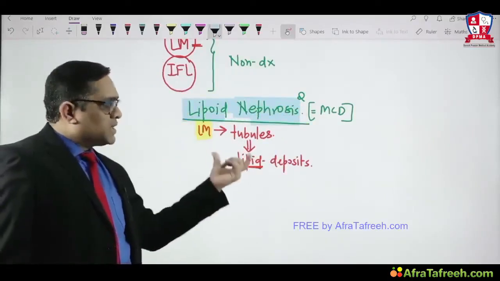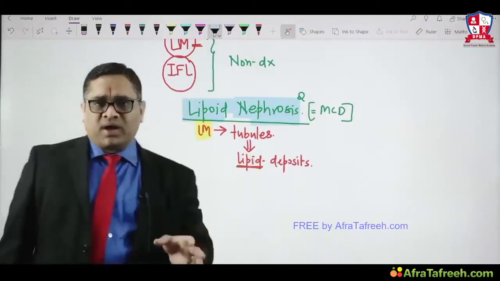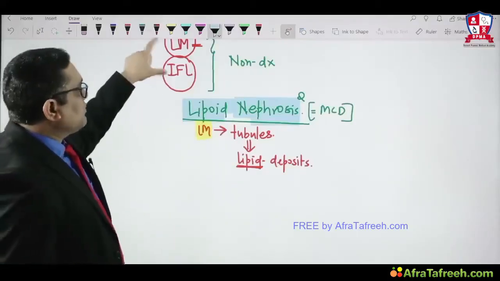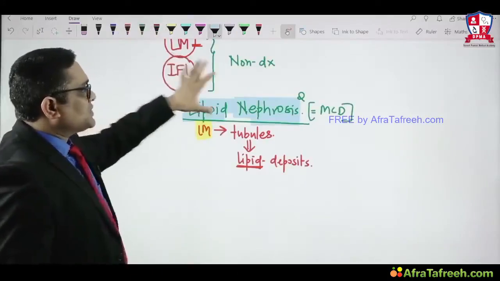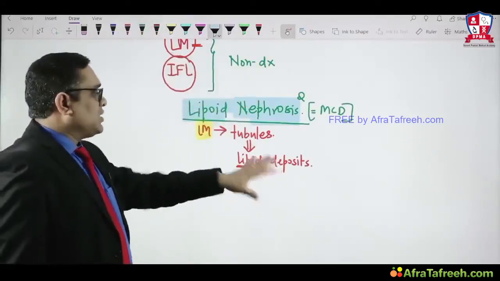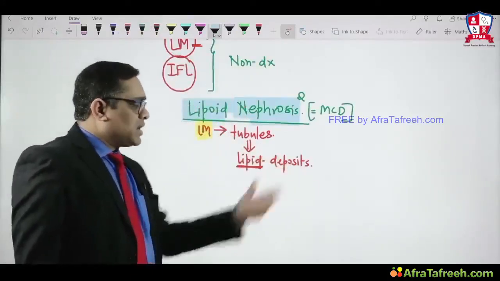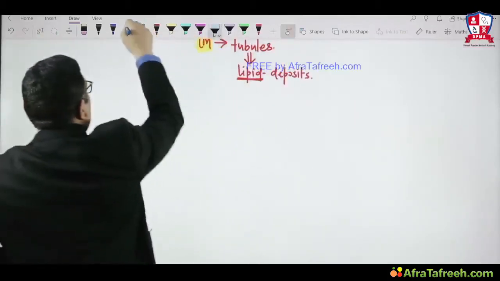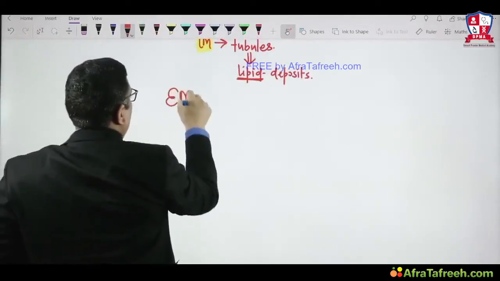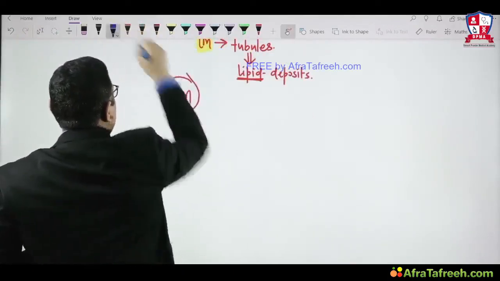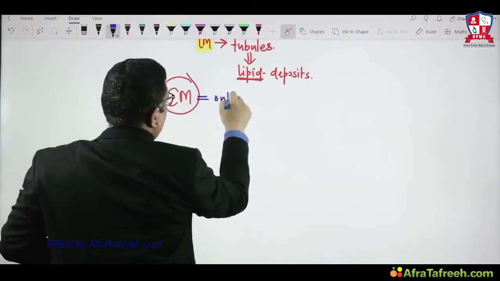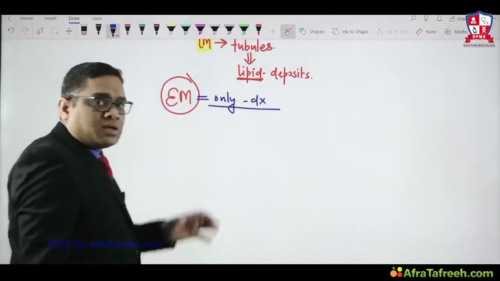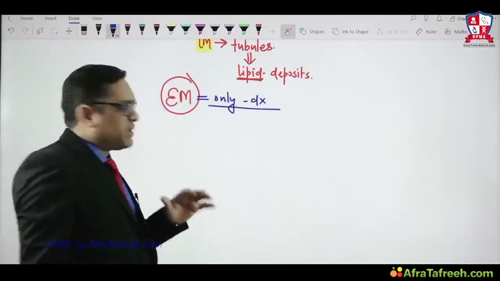Lipid is present inside the tubules, and that is one finding, not a diagnostic finding. That is why I wanted to tell you in the beginning itself: light microscopy and immunofluorescence are non-diagnostic. Only one finding you will find on light microscopy, that the tubules have lipid deposits. That's all. On electron microscopy, only electron microscopy is diagnostic for minimal change disease. So what will be that finding on electron microscopy?